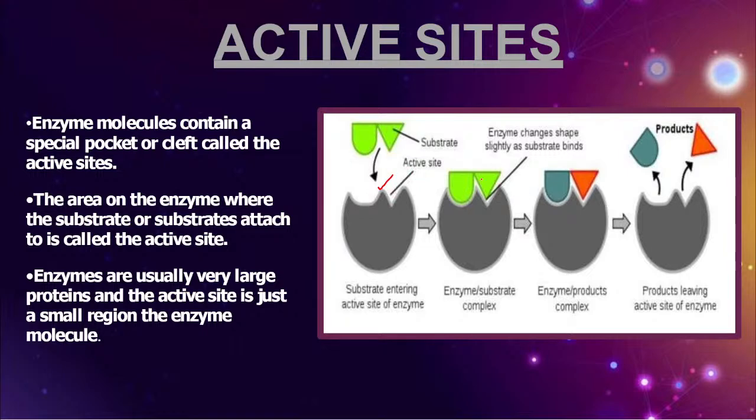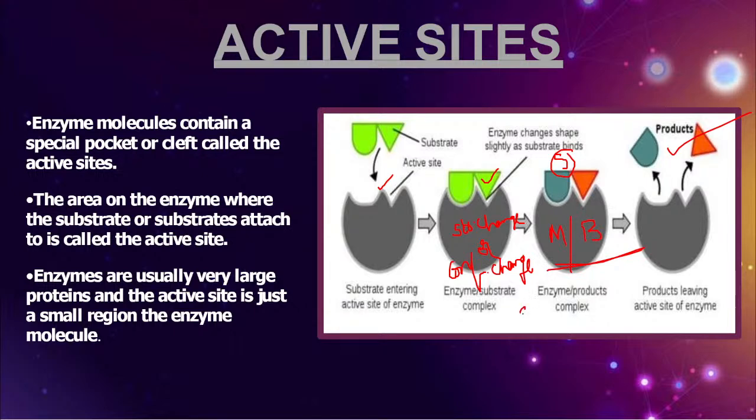And the moment the substrate comes and attaches to the active site, what is happening, friends? The active site undergoes a structural change. You can also call it what change, friends? Conformational change. The enzyme undergoes a structural change or conformational change. Finally, what is the enzyme doing, friends? The enzyme is breaking down the substrate into product. Once again, I'll tell you in the upcoming slides how it can convert the substrate into product, friends. Remember this line without fail: either making the bond or breaking the bond. This is the simple mechanism of an enzyme, friends.